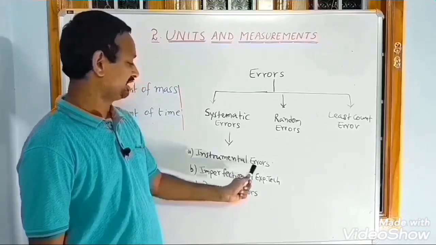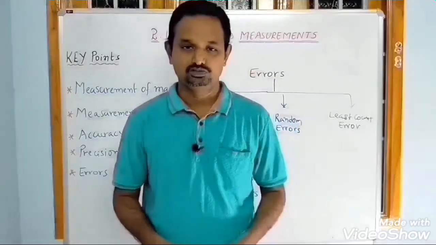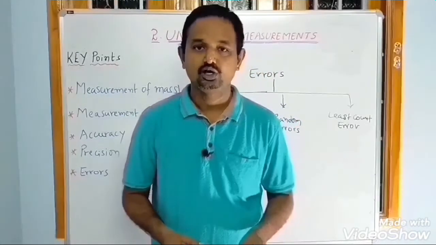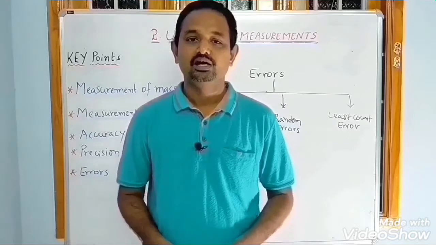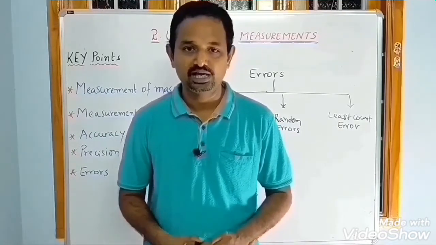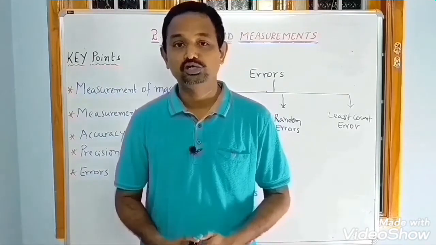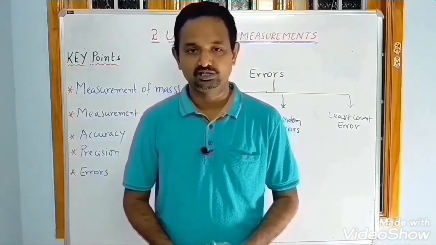What are instrumental errors? Suppose the instrument calibration is not proper. At that time we will not get the exact value. For example, the actual value of current in an ammeter is 1.5 ampere, but it is showing 2 ampere. That comes under instrumental error.